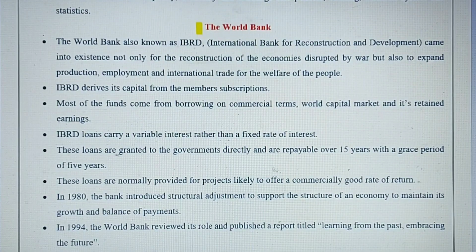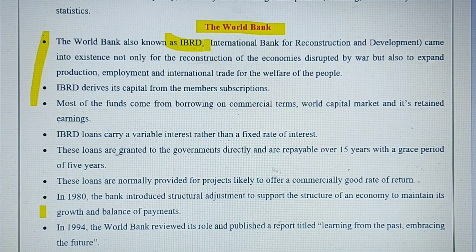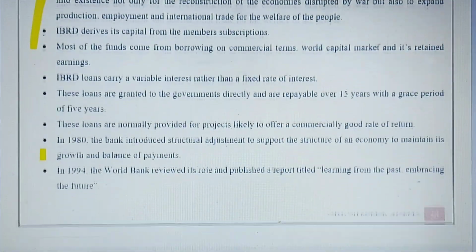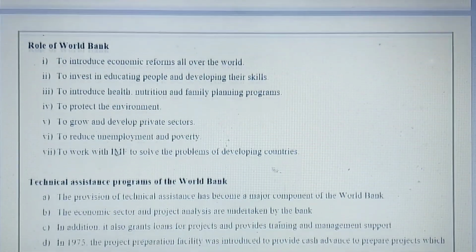The next topic is the World Bank, similar to IMF, and about this also I have written a few important points here. It is also known as IBRD, International Bank for Reconstruction and Development, and its main object is also to provide finance to developing and underdeveloped countries.